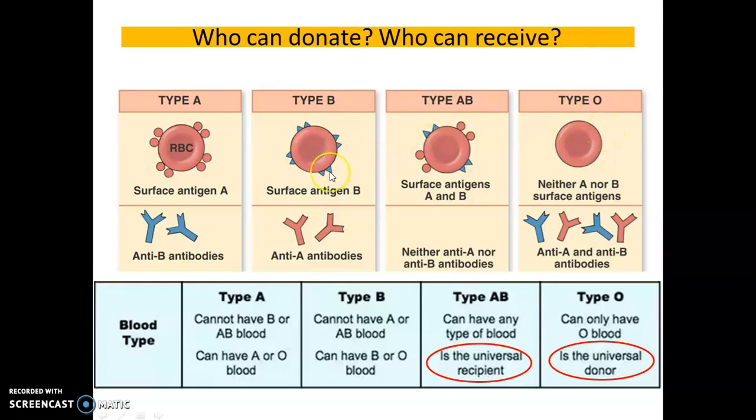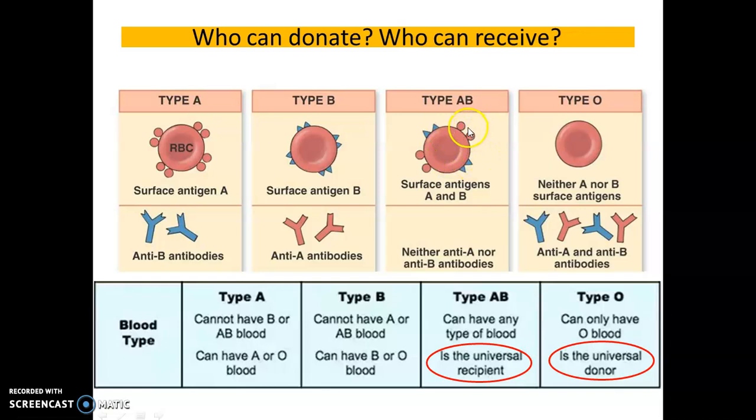If he receives blood from A blood type, then the anti-A antibody will react with antigen A and result in agglutination. If he receives blood from AB blood type, then also the anti-A antibody will react with antigen A present on the donor RBC. So he can receive blood only from B blood type and O blood type.